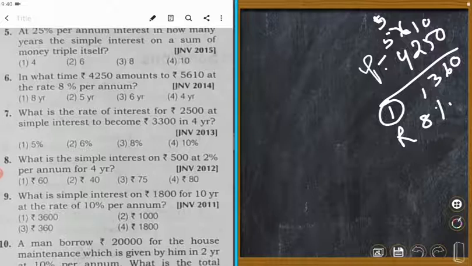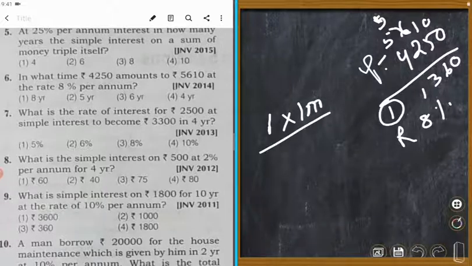T is equal to I into 100 upon P into R. That is, I is equal to how many? Interest is equal to